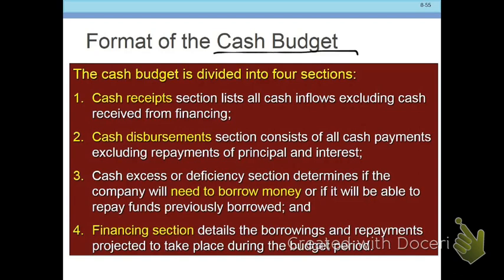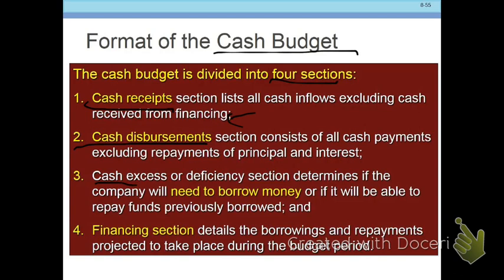Cash budget has basically 4 parts. It's got cash receipts for all the cash coming in. Usually that's going to be from sales and accounts receivable. Cash disbursements, the cash going out. Keep in mind that's going to include direct materials, direct labor, manufacturing overhead, selling, general and administrative. All of those budgets that were done before are going to fall into the cash disbursements.